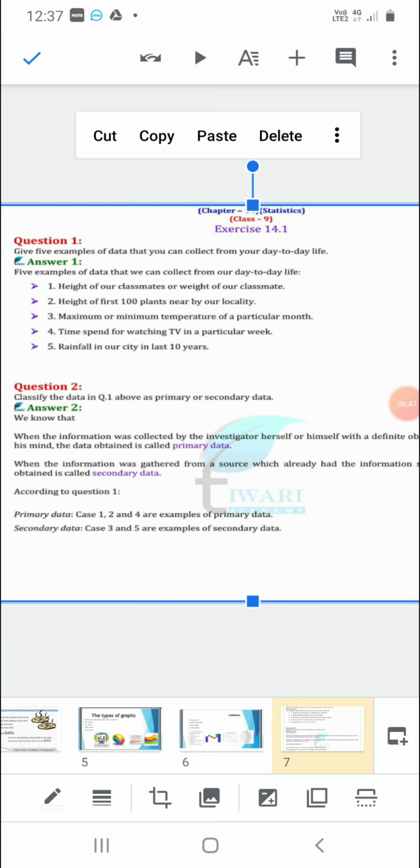They are making the survey, but we are utilizing that data, for example that in Haryana that many COVID patients are there, in Punjab that many. That data is collected by the news channels, but we are using it. We are the secondary source for that, so that data is secondary data.